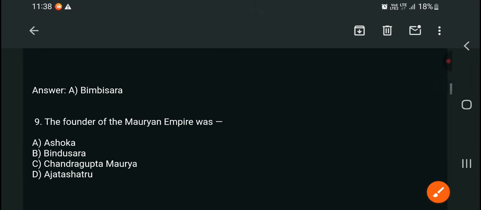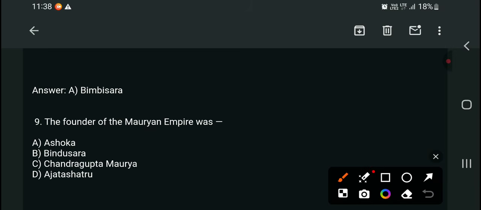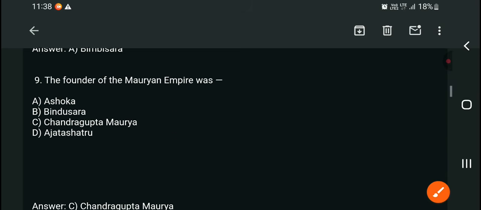Next, question number 9. The founder of the Mauryan Empire was Ashoka, Bindusara, Chandragupta Maurya, or Ajatashatru. It is a general and basic level question. The Maurya Empire was founded by Chandragupta Maurya. Check here.